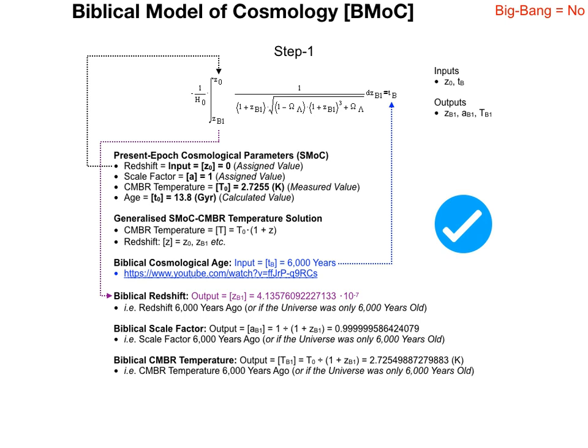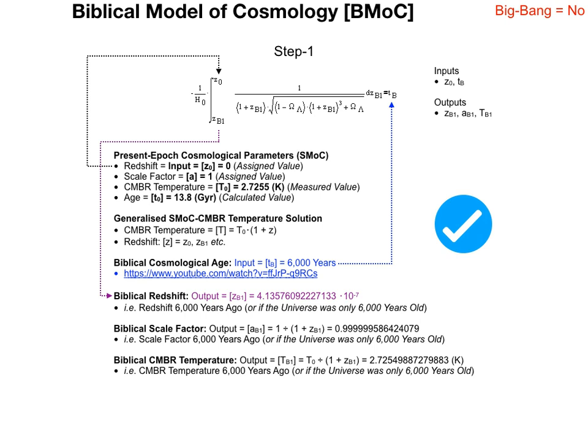At this stage, which one it is not important. What is important is the method we are utilizing. However, if we put a conventional hat on, for the sake of argument, we can see from the outputs on screen that our results are entirely sensible, and supportive of the standard model of cosmology. So, step 1 validates the biblical model of cosmology methodology, but the results endorse the standard model of cosmology.